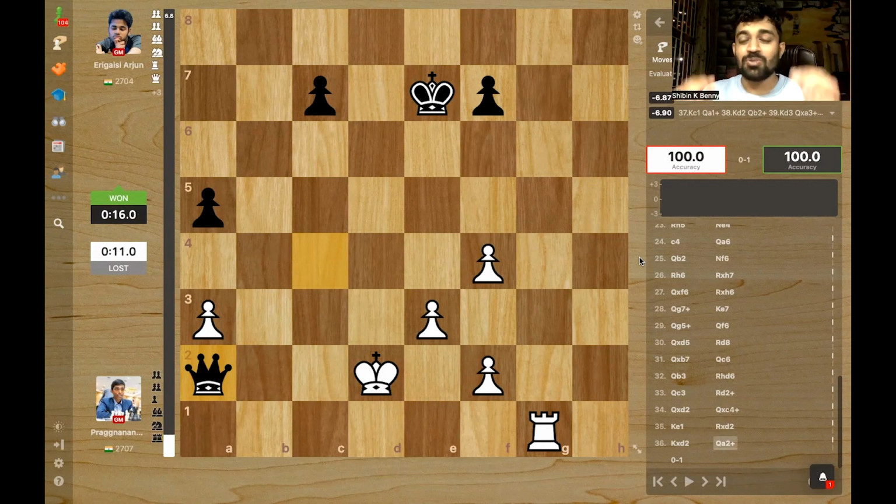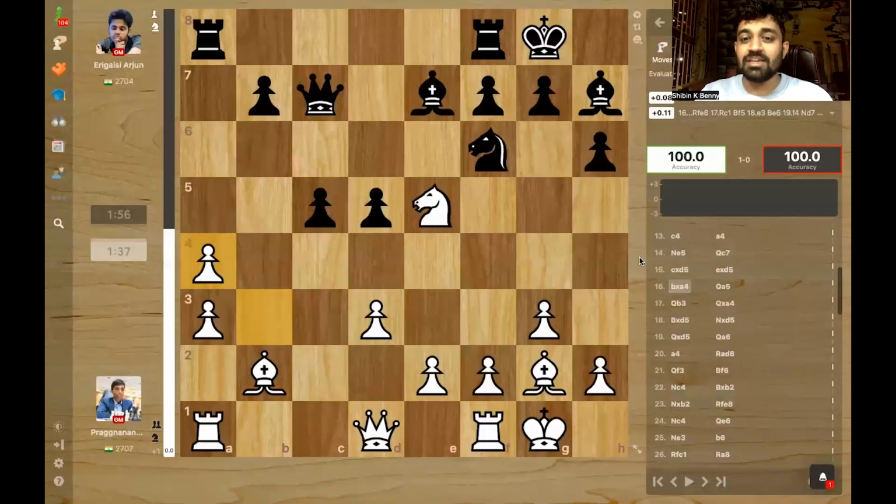And now it was going to be about sudden death. So two classical games, four rapid games, and then two blitz games. And now comes sudden death. Whoever wins the blitz game wins the match. If it's a draw, another blitz game with opposite colors.